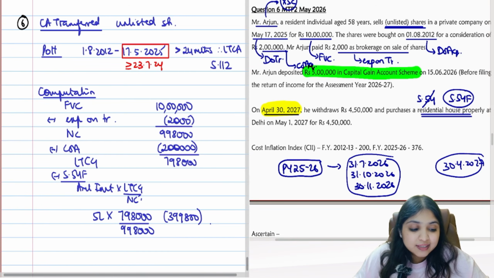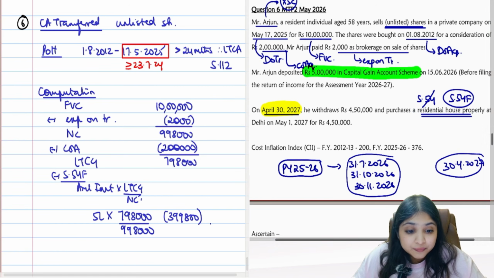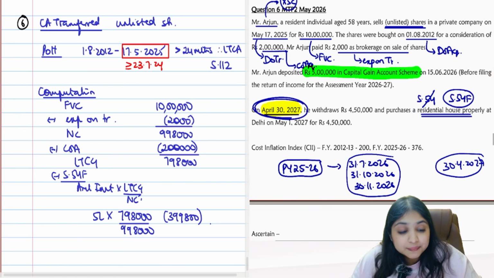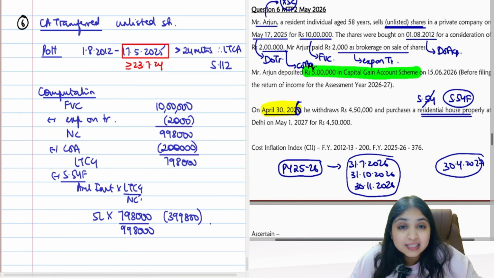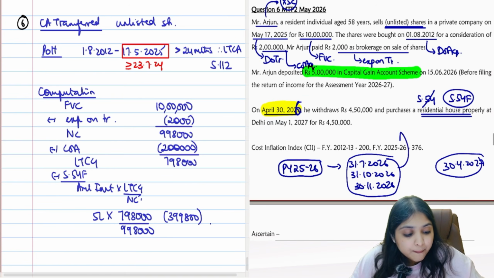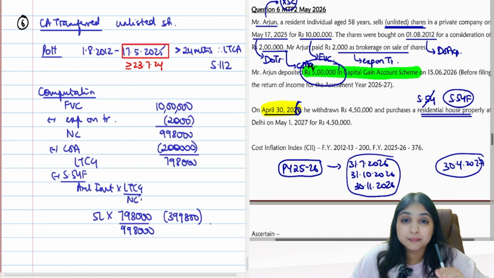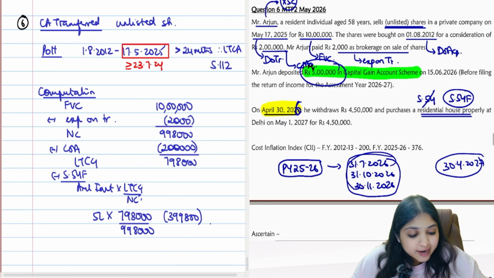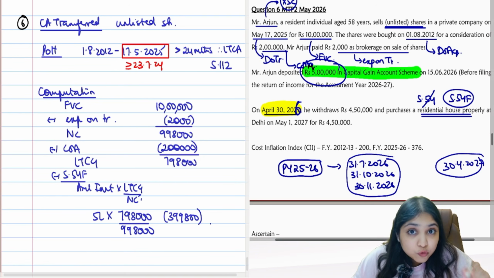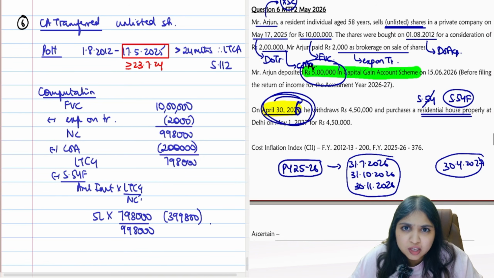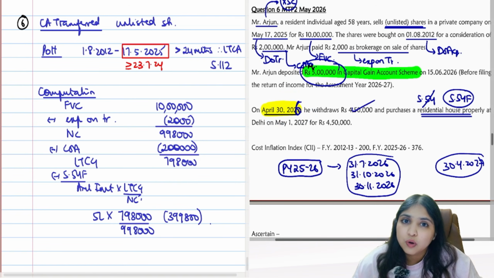Because if the assessee had purchased the new house within the 139 date, like over here, had the assessee purchased a new house on 30th April 26, that is, before filing the return, then tell me, would you consider the CGD number? Then you will not consider the CGD number, right? It's very logical. When you're filing ITR, if you know how much you're investing in the new house, then you will straight away take the new house number.